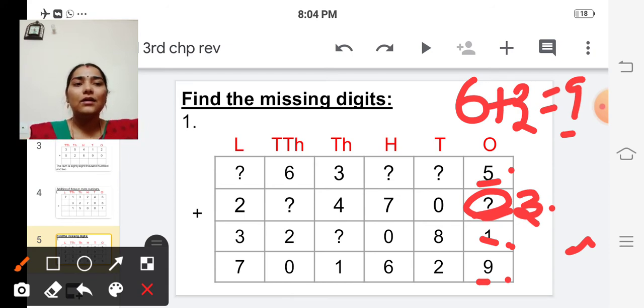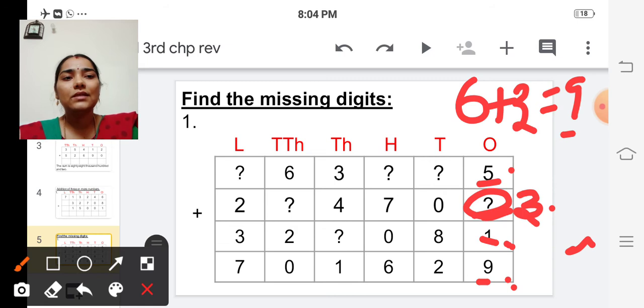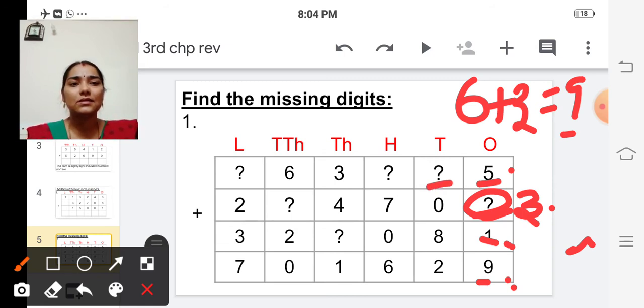Let's check. 5 in the mind, 3 in the finger. After 5, 6, 7, 8. And 8 plus 1 is 9. Isn't it? So like that, we are going to find all these numbers. Okay. So see, in the tens place, here the number is missing, isn't it?